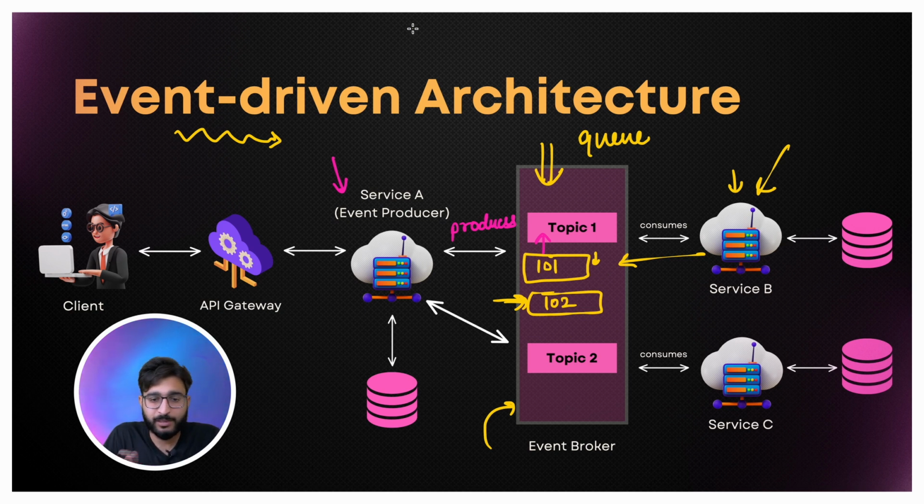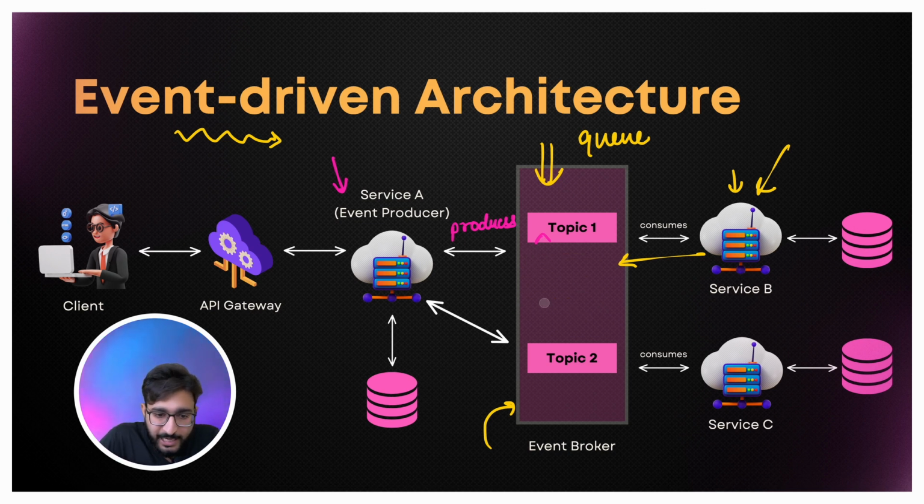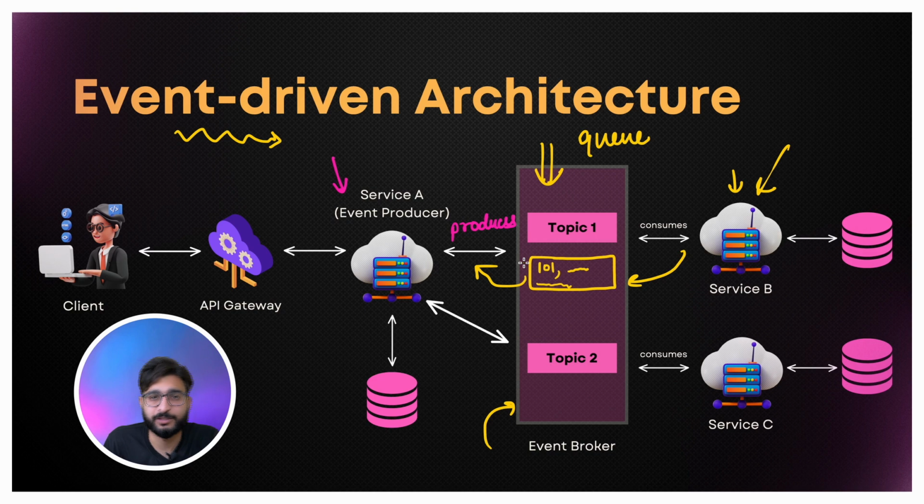Let's say, for example, when this service B tries to send the response to service A, it will produce some other message, definitely on some other topic. Let's say it will have 101, user name, user email. That means it will send the user details to this service in terms of an event only, and this service will consume that event from some other topic.